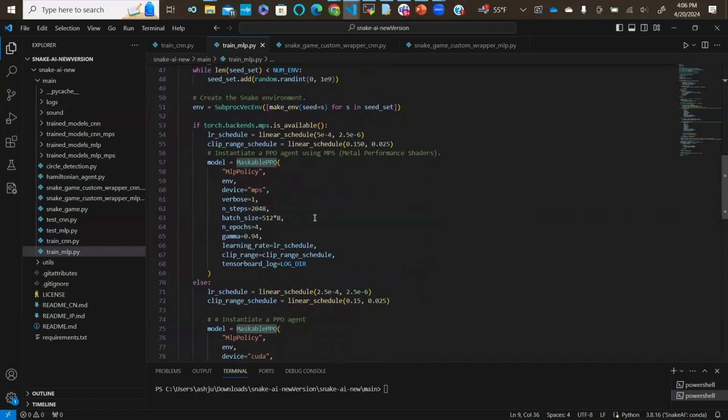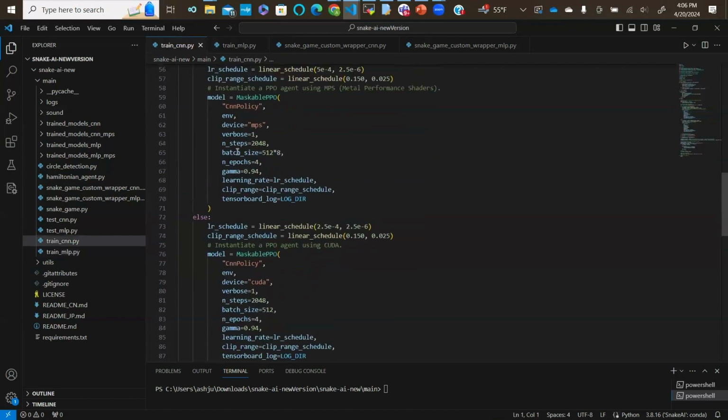So going down here in the code, this is for the MLP agent. If you can see here, this is where we instantiate the model. We send in given hyperparameters, the learning rate, the batch size, the number of steps, etc. The same parameters are sent in for both the MLP and the CNN agent. So this is the CNN agent to show you guys here.